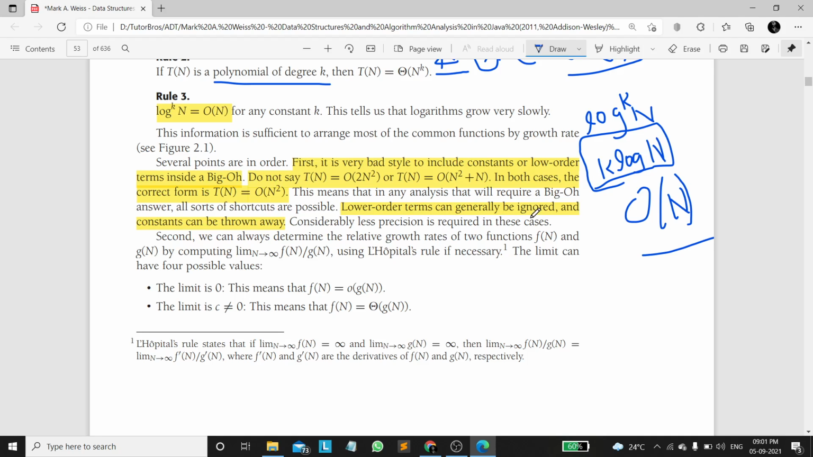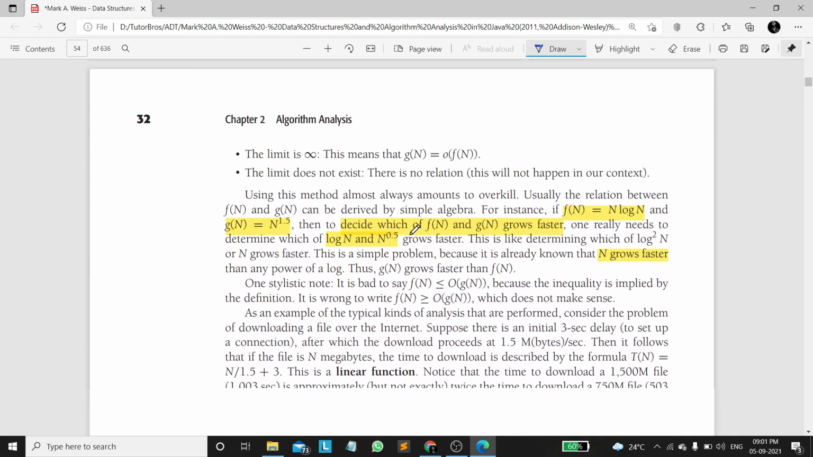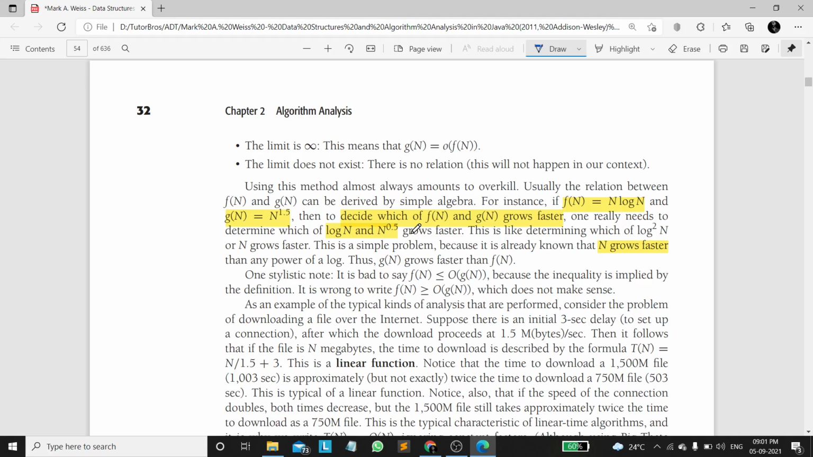Lower bound terms can generally be ignored and constants can be thrown away, which means we don't need to consider them. Now you might be getting another doubt: how can we compare growth rates if we get functions like f of n equal to n log n and g of n equal to n power 1.5? In that case, decide which of f of n grows faster.